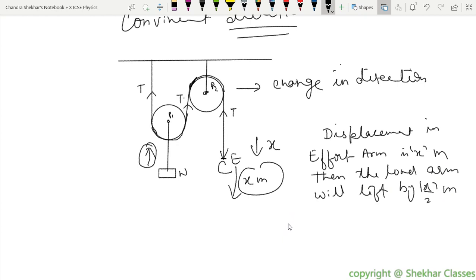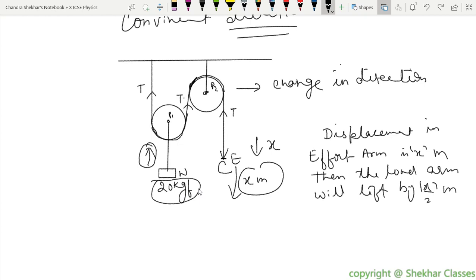Now the next question is, what effort E has to be applied at C to just raise the load of 20 kgf? This load is 20 kgf, right? Then how much effort would be required?